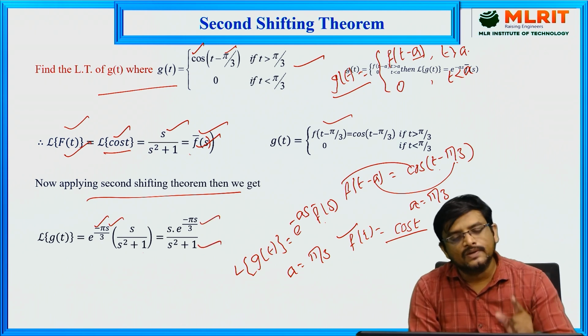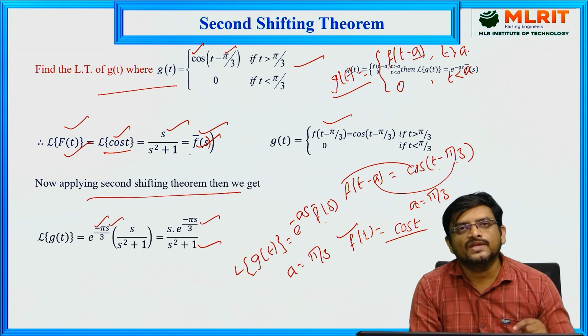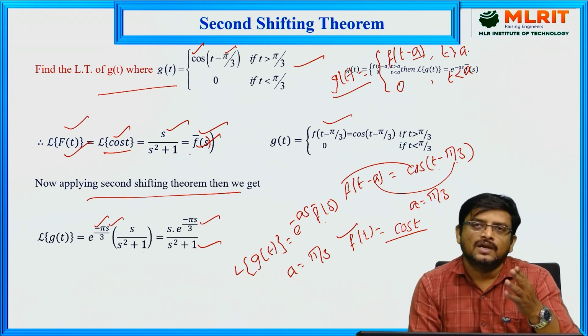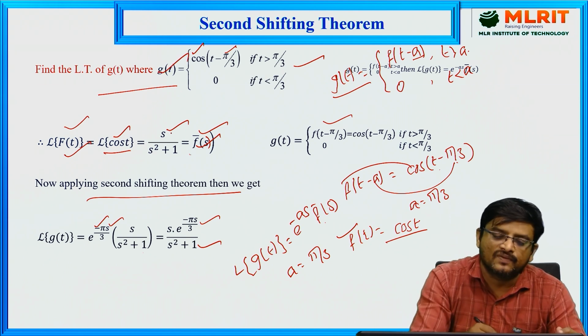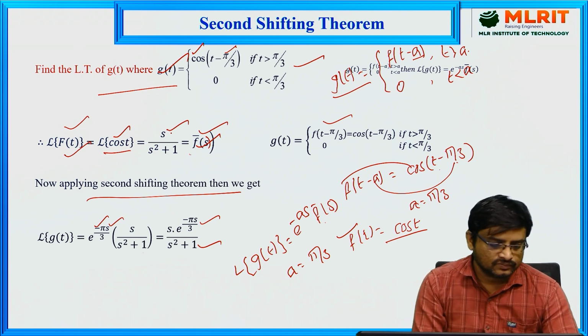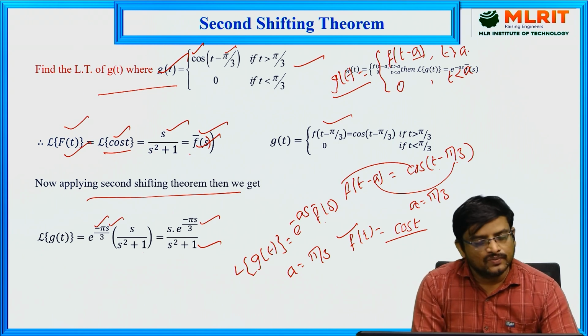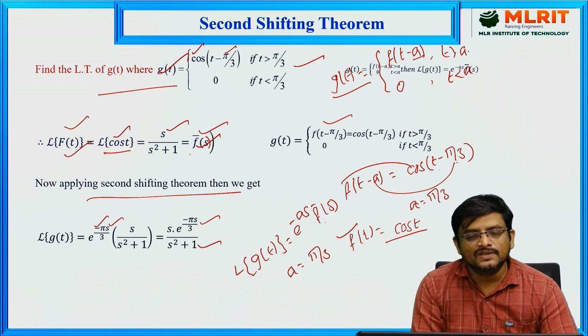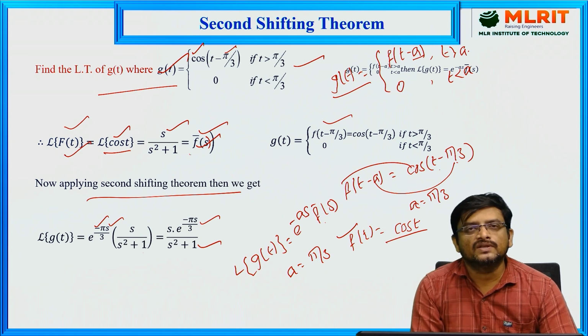So once you remember this second shifting formula, within seconds we are going to get this Laplace transform for this type of functions here. Okay, so very simple. We can complete this. You can use this second shifting theorem and we can get our required Laplace transform value.